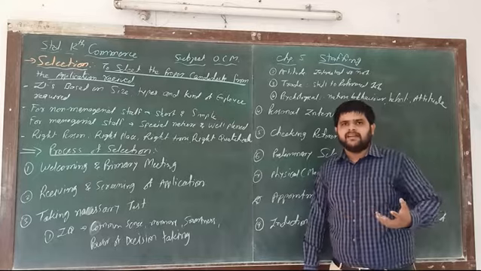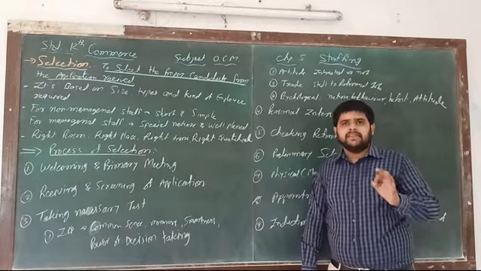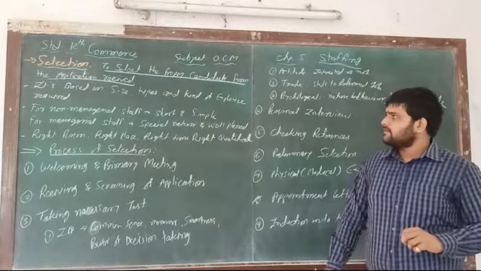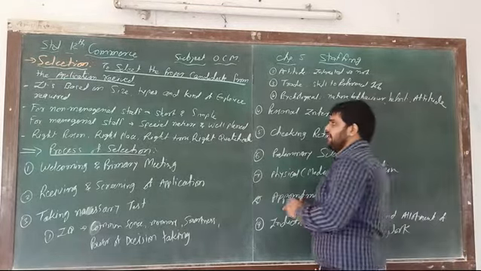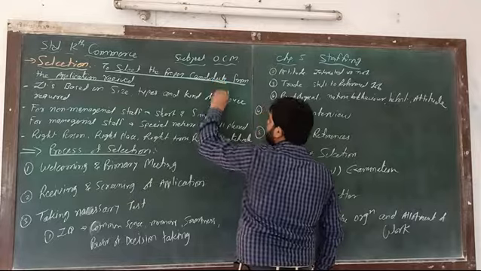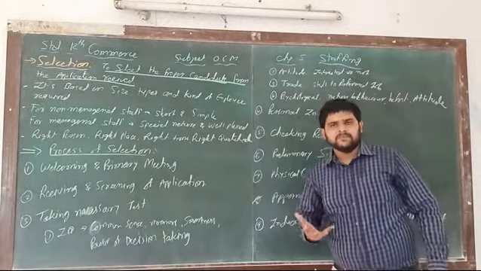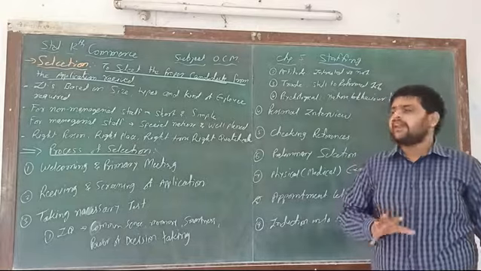Out of that 100, we have to select 10% for our business. So from the applications, we have to select a proper candidate.